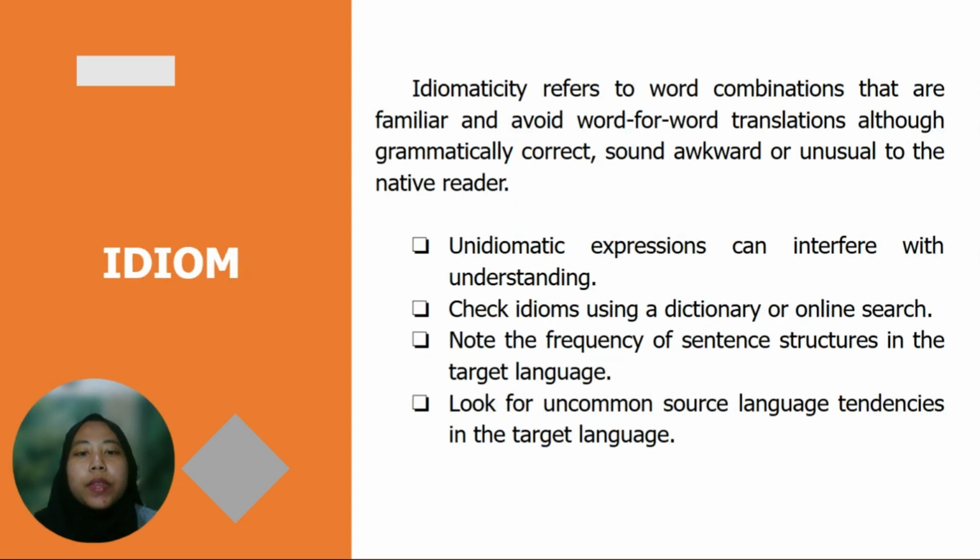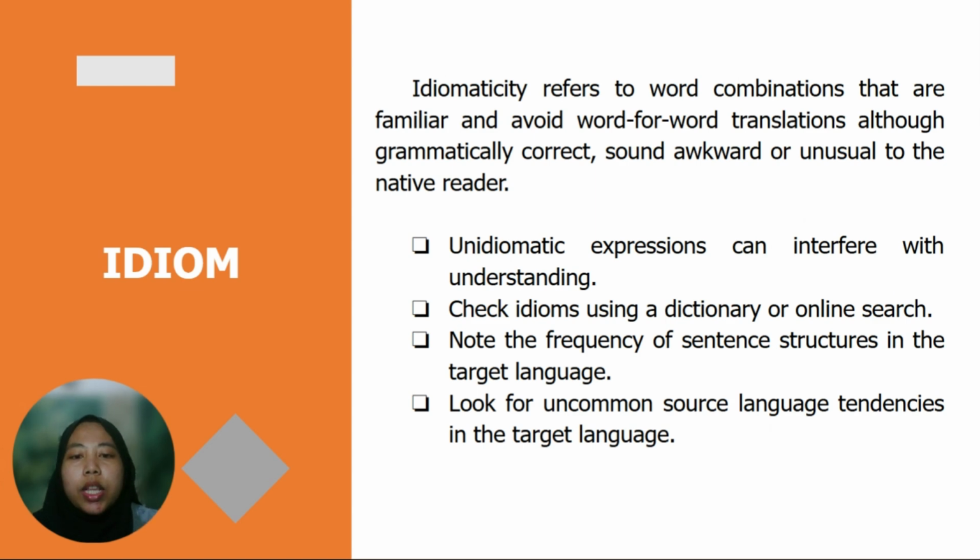Next, idiom. Idiomatic refers to word combination. In the translation process, it's important to avoid word-for-word translation that, although grammatically correct, sounds awkward or unusual to the native readers.